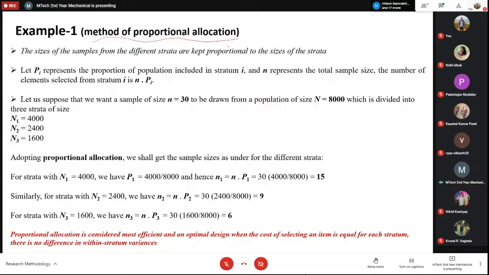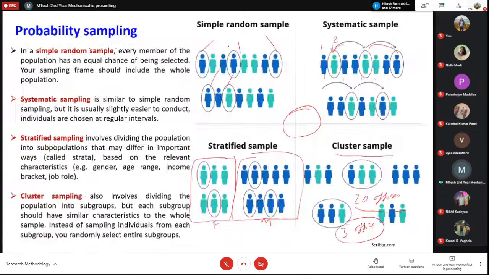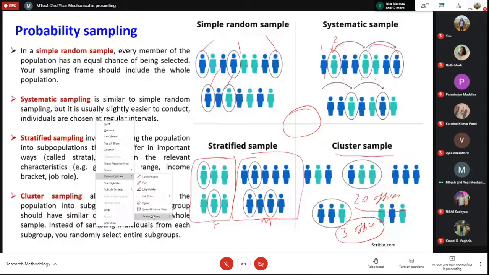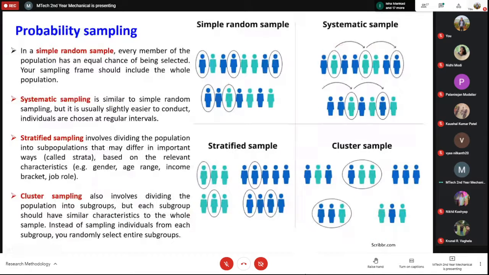For example, we have seen this stratified sample. If I divide them into groups, male and female, I can see that there are 1, 2, 3, 4, 5, 6, 7, 8, 9 male candidates and 6 female candidates.